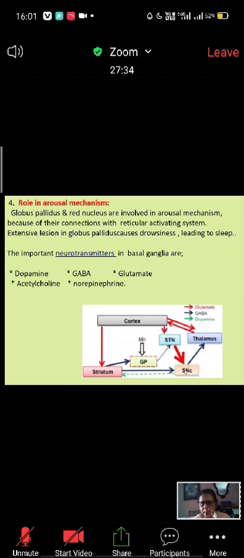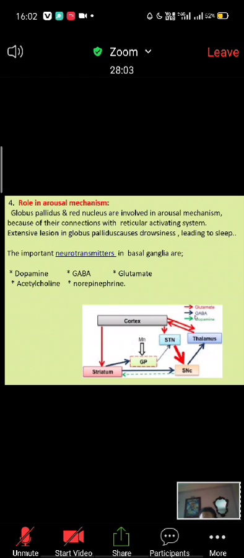That is substantia nigra to thalamus, corpus striatum to globus pallidus. These are GABA, and dopamine is this green one. Look at this pathway. The substantia nigra to corpus striatum, this one is the dopamine pathway. This is called the nigrostriatal pathway. This pathway is a dopaminergic pathway. The neurotransmitter is dopamine.